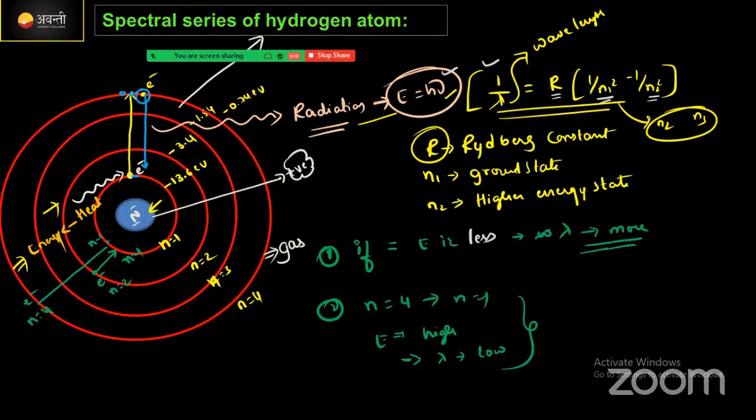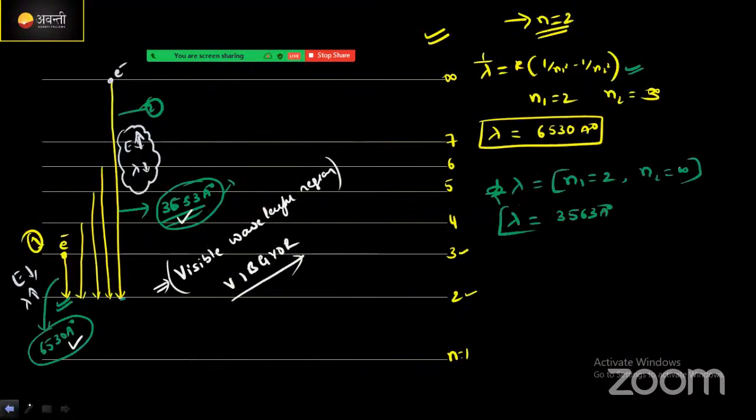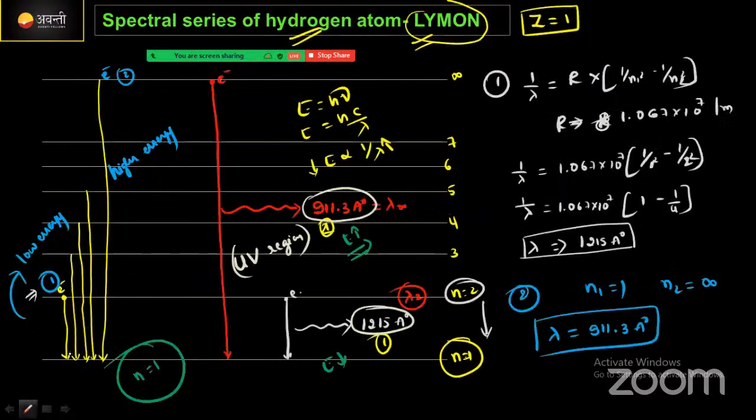If the electron jumps from the second energy state to the first energy state, the energy is less, but the wavelength is more. If the electron jumps from the fourth level to the first level, the energy emitted by the electron is more and the wavelength is less. Then we discussed about the Lyman series of spectral lines for the hydrogen atom. In Lyman series, we took the ground state for the electron. It is nothing but n is equal to 1, the ground state. And higher energy state means from infinity also.